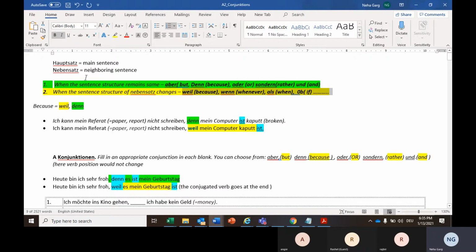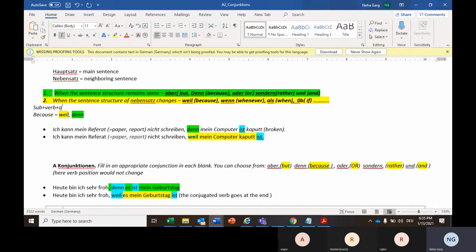Why two sections? Because one category is when the sentence structure remains the same. We have seen that we use subject plus verb plus object, so this is the regular sentence structure we have learned. Some of the connectors do not impact the structure of the sentence.